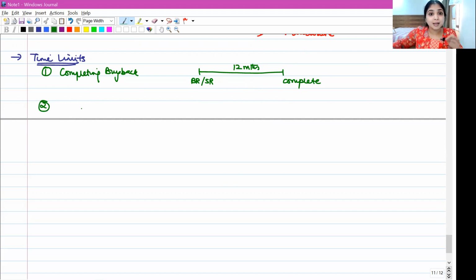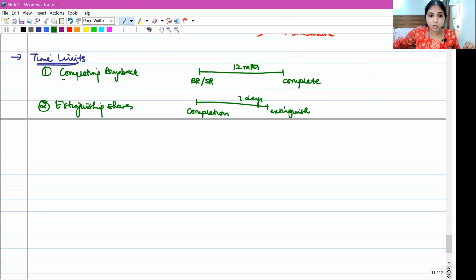Once the buyback is completed, from the date of completion of buyback, within 7 days, the company should extinguish the shares. The second time limit is for extinguishing the shares. The shares which have been bought back have to be extinguished within 7 days from the date of completing the buyback.